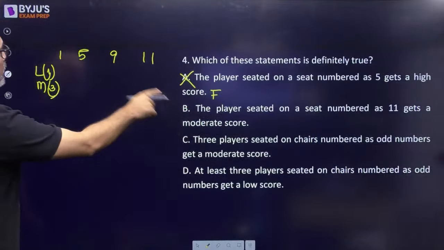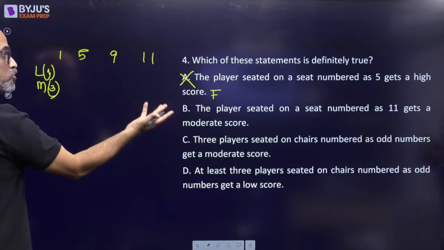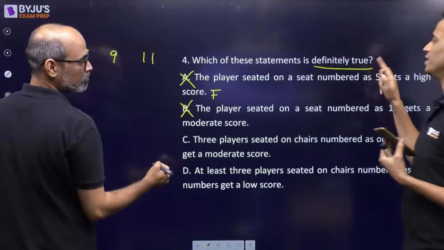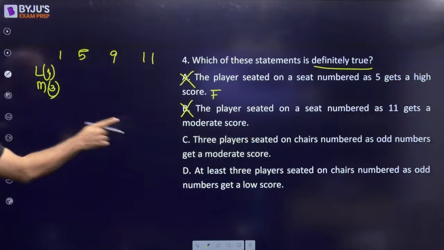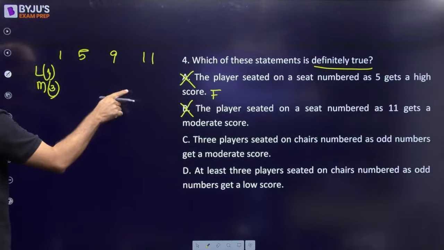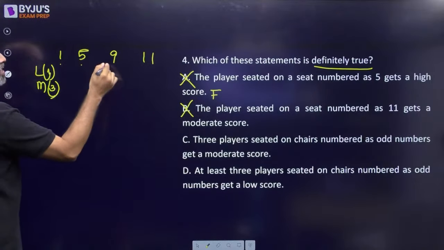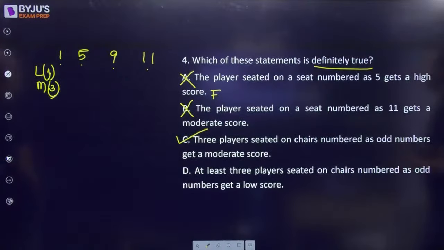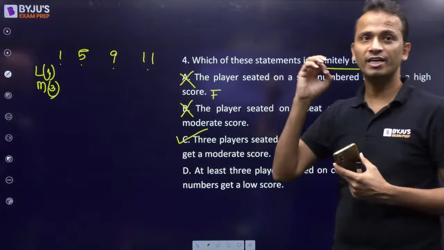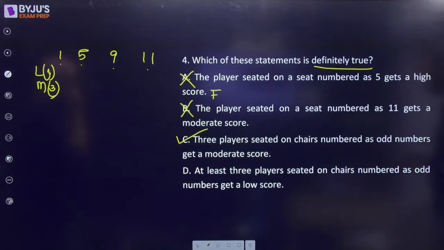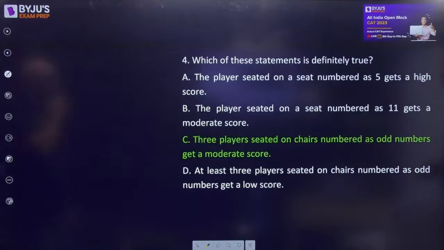The player seated on seat number 11 gets a moderate score. Not sure. Maybe true, maybe false. I want definitely true. 3 players seated on chair numbers that are odd get a moderate score. One will be low and 3 will be moderate. Whichever 3 are moderate, they are seated on odd numbered chairs. And that is definitely true. We don't know which 3 players these are, but definitely 3 will have moderate. So the correct answer should be option C. Let's check if it is the correct answer. Yes, it is the correct answer.